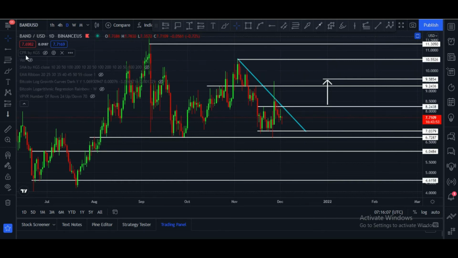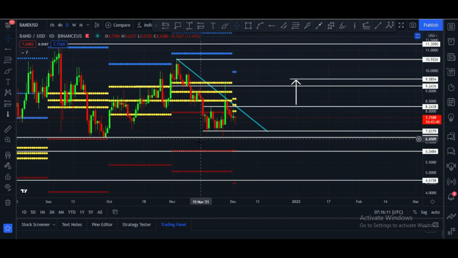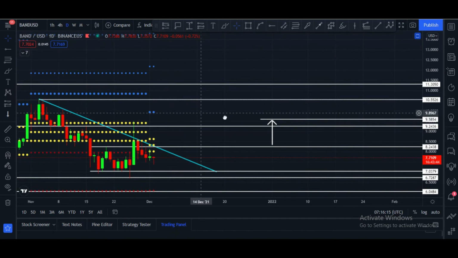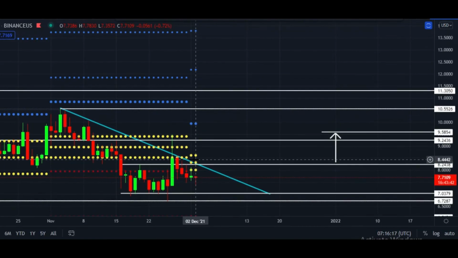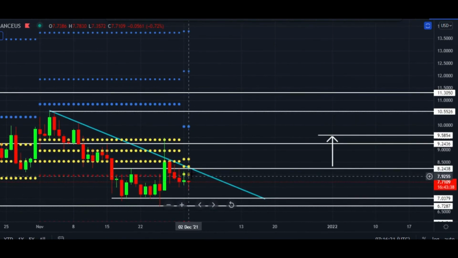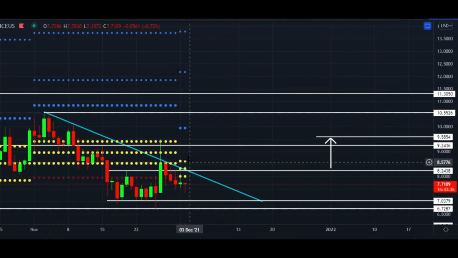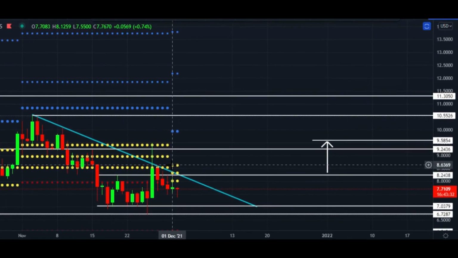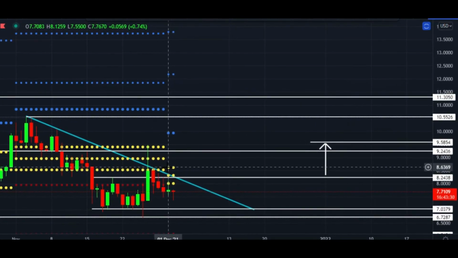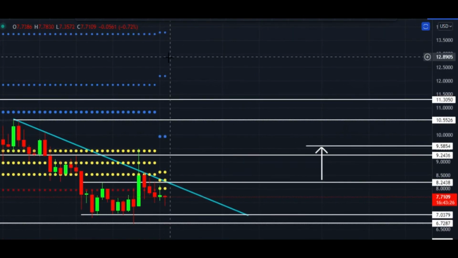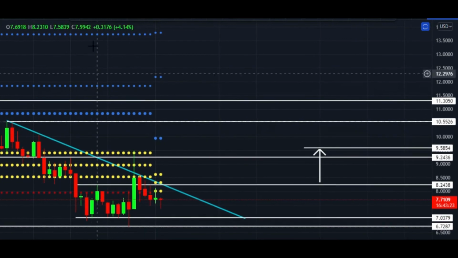And let me please show you my favorite indicator, which is CPR indicator. Let me please adjust this chart. These yellow dots are main CPR indicators and main CPR support lines, and it is at $8.63. Once price cross $8.63 price zone, these blue dots are monthly CPR bullish targets.